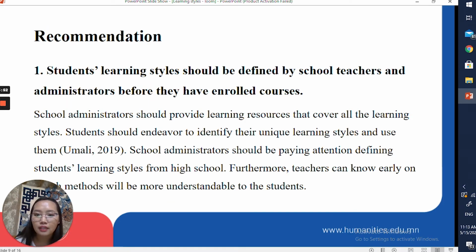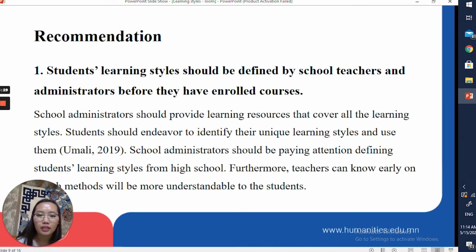Based on the research result, we would like to recommend. First recommendation: student learning styles should be defined by school teachers and administrators before they have enrolled in courses. School administrators should be paying attention to finding students' learning styles from high school. By defining learning styles, students become more active in their study.